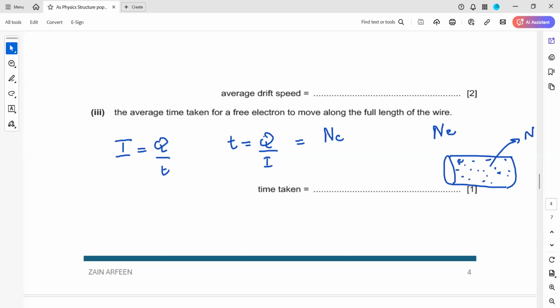So how much total charge will there be? It will be the total number of charges multiplied by the charge of one. I'll get the total charge. And what about the current? So we can derive this. We have current is equal to the first part, which was the ratio between voltage and resistance, V over R. If I simplify this equation, it will be NRE divided by V. That will be the expression for the time. Is this one clear?